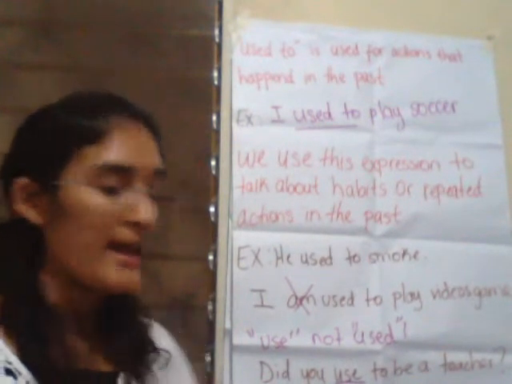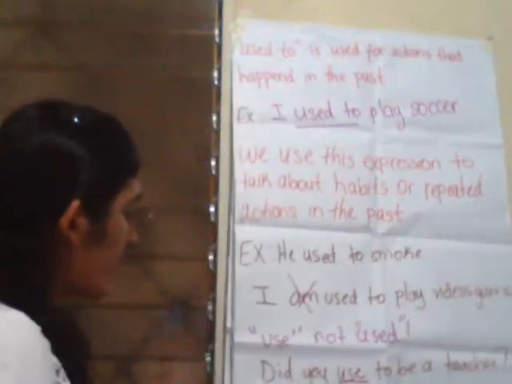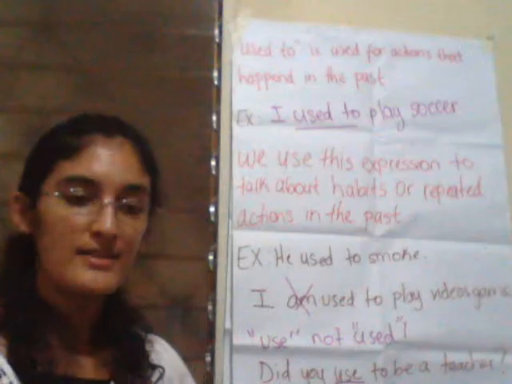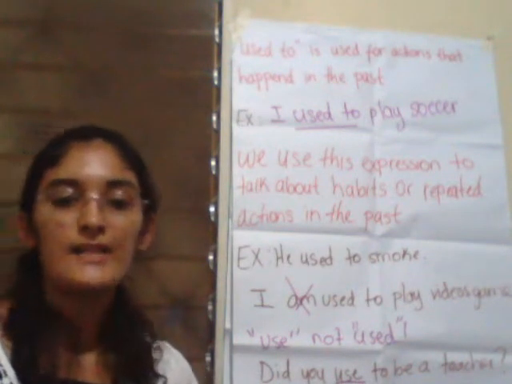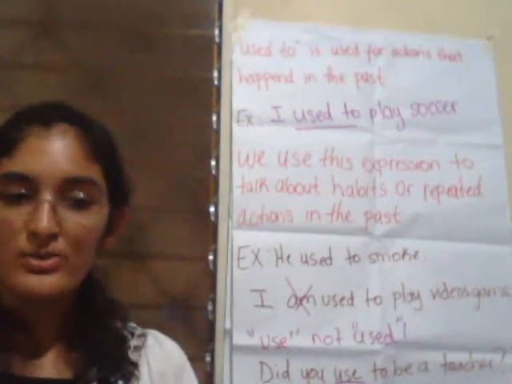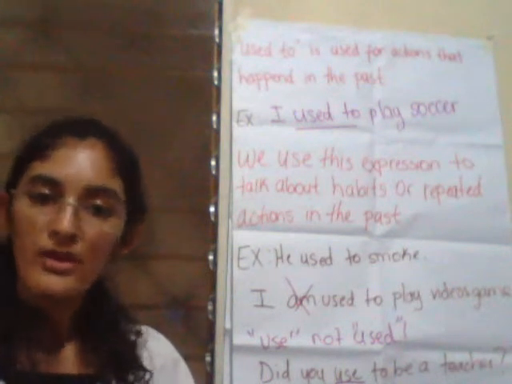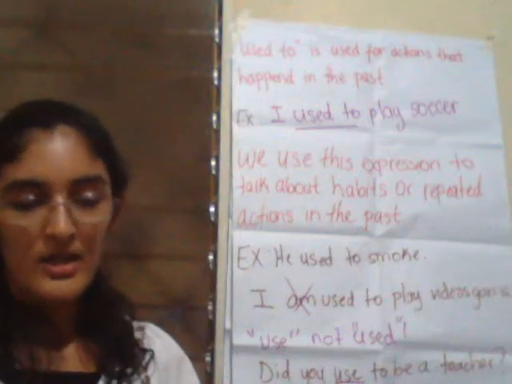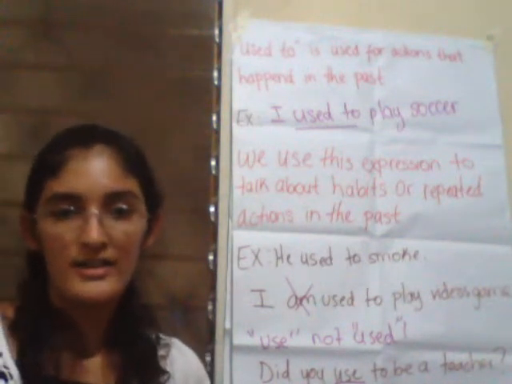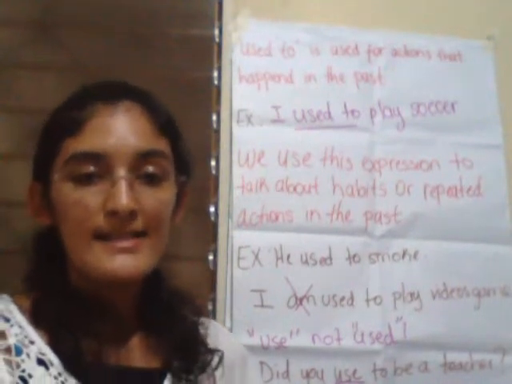Okay, and we have another one that is would. Would is similar to used to, but in this case would is a modal. It's often used in conditional sentences with a clause. We don't use would plus infinitive for states. For example, we can say I would have long hair. This is an incorrect sentence.